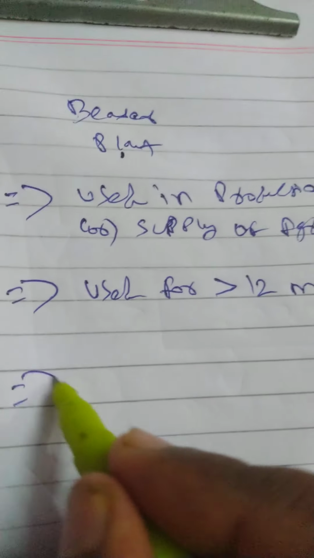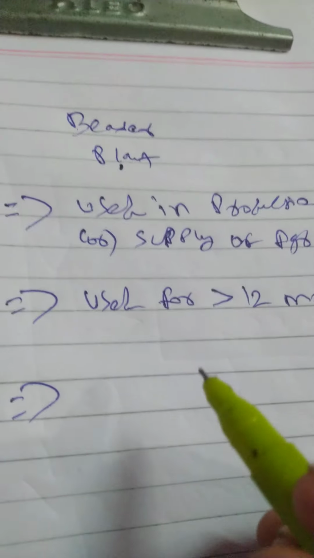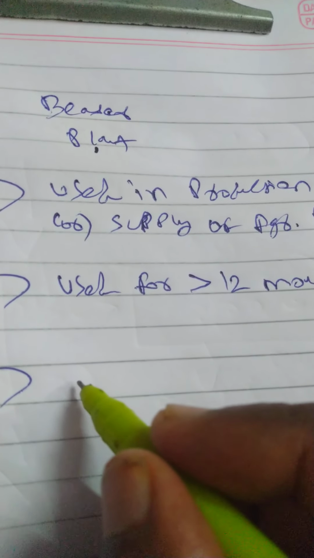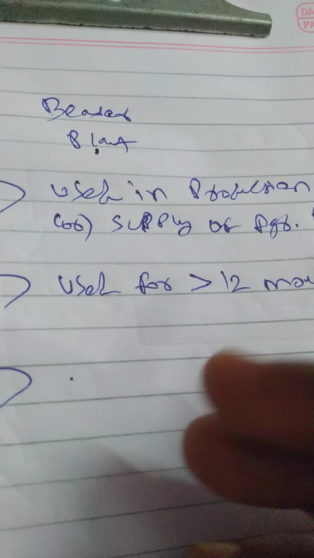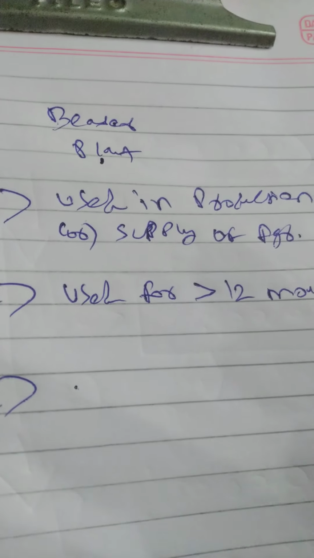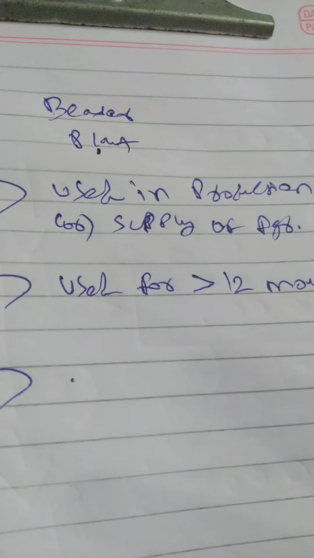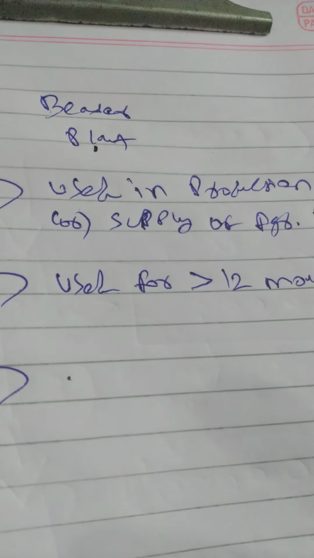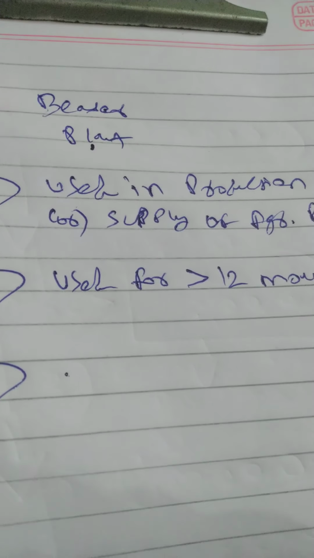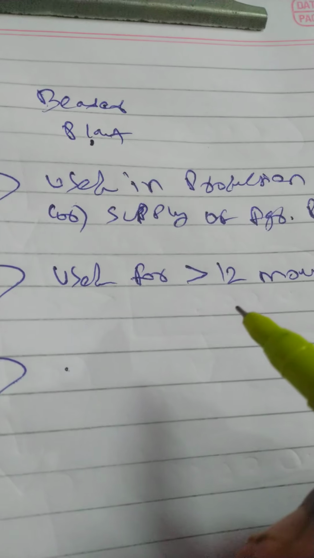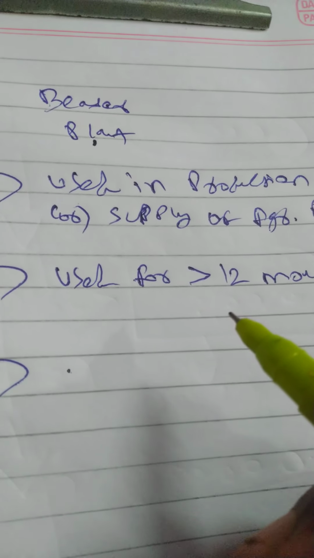And also, a bearer plant will not be sold as agricultural produce. Only the output from the bearer plant, that is mangoes, they will sell, not the mango tree. They don't have an intention to sell it as a bearer plant.